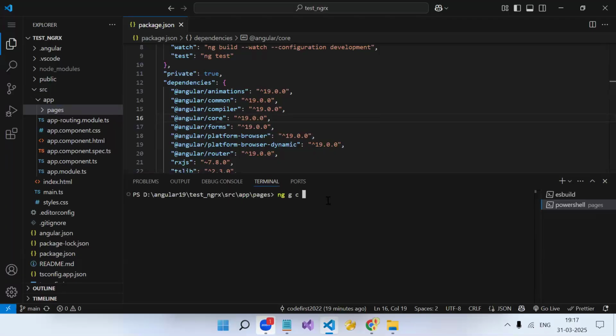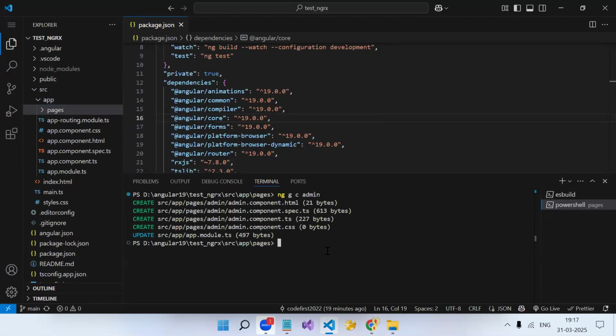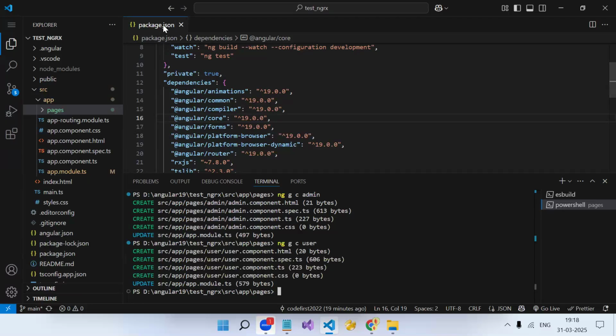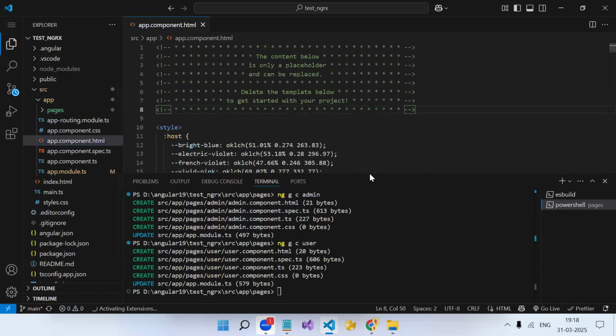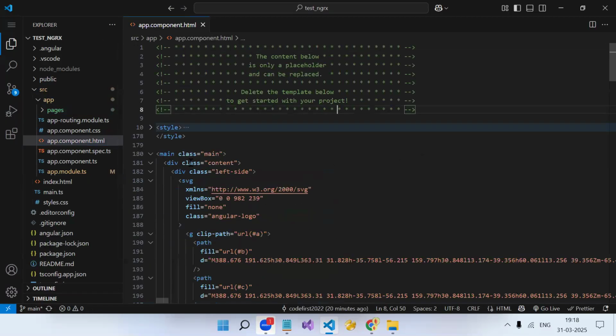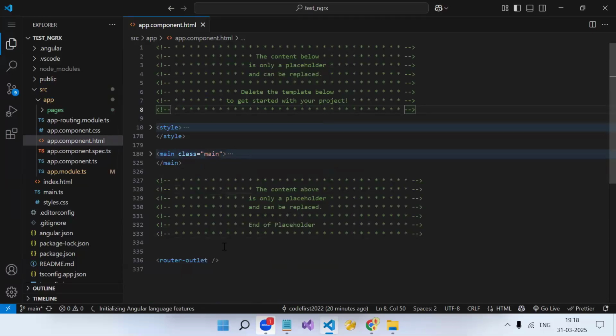ng generate component admin. Then I'm creating a user component. So I have created two components. Now both these components I will render in my app component. This is the basic code we get in app component. Let's get rid of this.